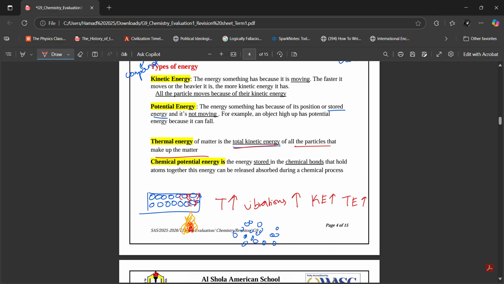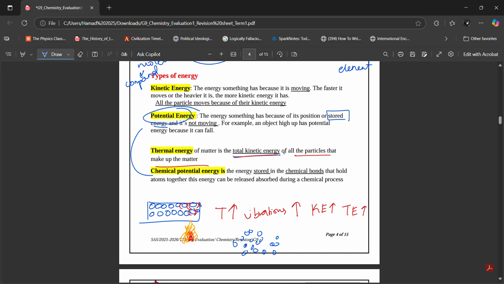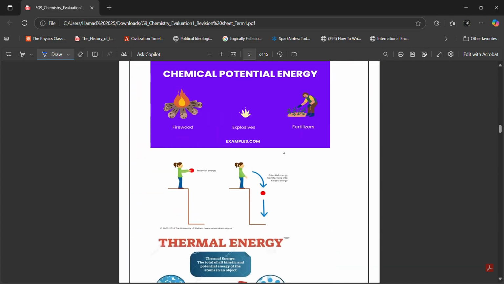And finally, Ibrahim, chemical potential energy is a type of potential energy. I told you that potential energy is also stored energy, right? So chemical potential energy is the energy stored in the chemical bonds that hold atoms together. Ibrahim, this energy can be released or absorbed during a chemical process. And we're going to learn about this in more detail later on. Let's move on.